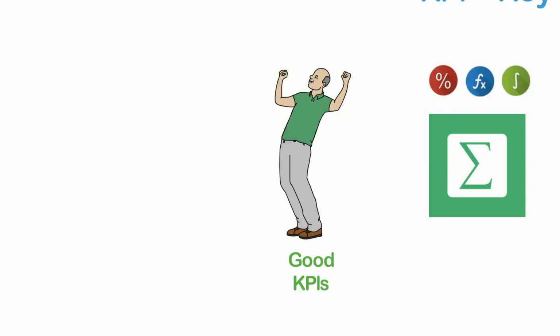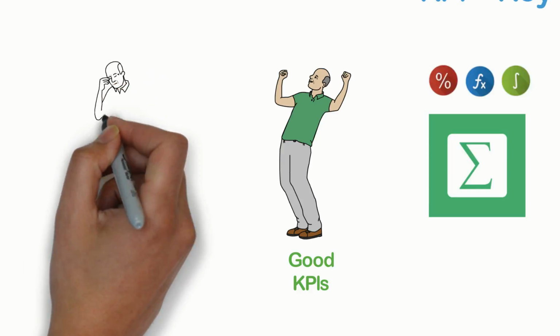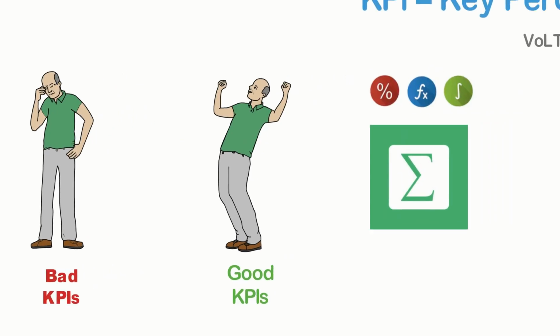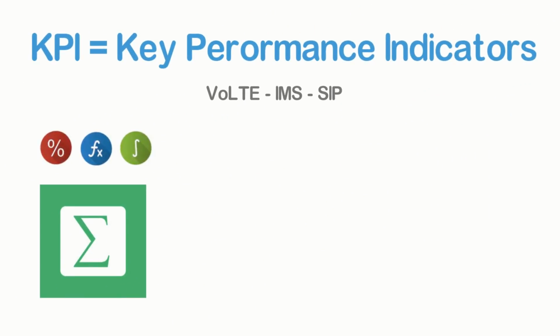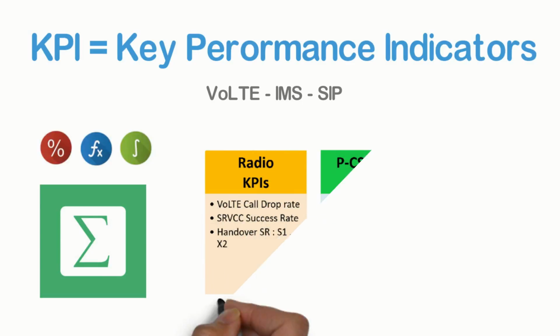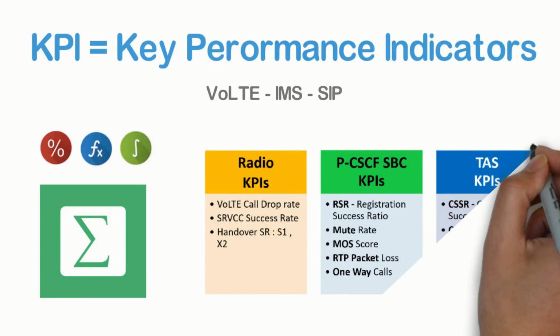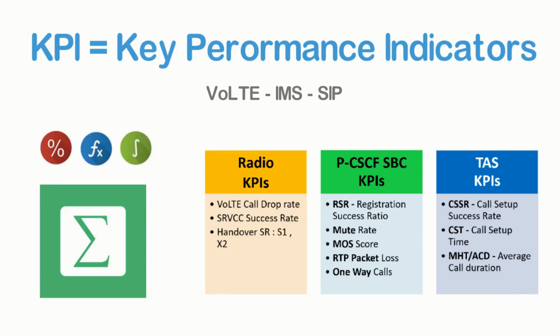Good KPI value shows the customers are happy. The bad KPI values are showing customers are unhappy and dissatisfied, and they are also facing various issues. Here we'll cover all important KPIs which are used in VoLTE IMS network and their significance, use, calculation along with impact.